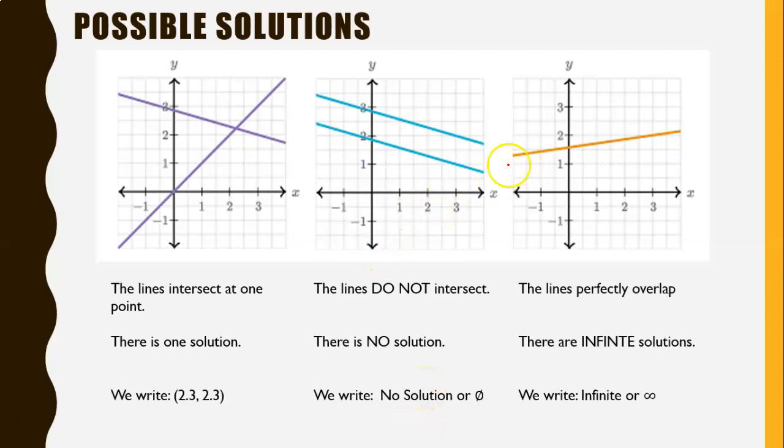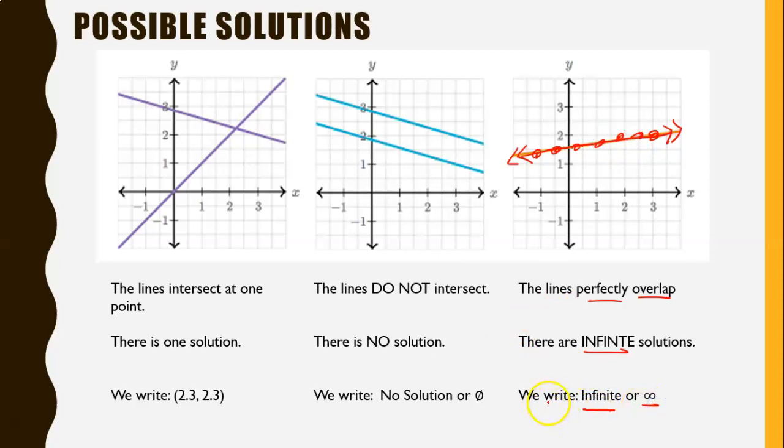Or sometimes you will find that the lines perfectly overlap. If I were to draw this in class, I would put another line on top of it like that, and I would have 2 sets of arrows to show that there are actually 2 lines here. The lines perfectly overlap, which means there are infinite solutions. There are an infinite number of points where those 2 lines overlap. For our solution, we either write infinite or the laying down 8.